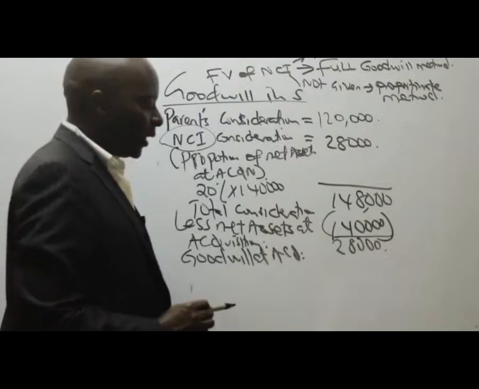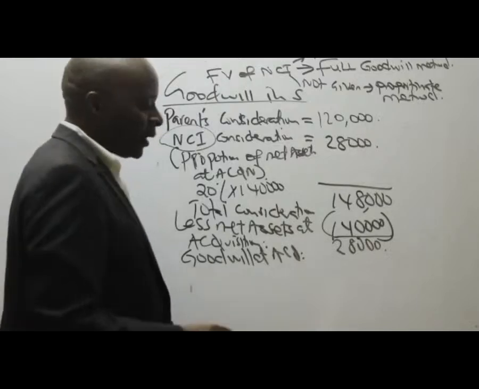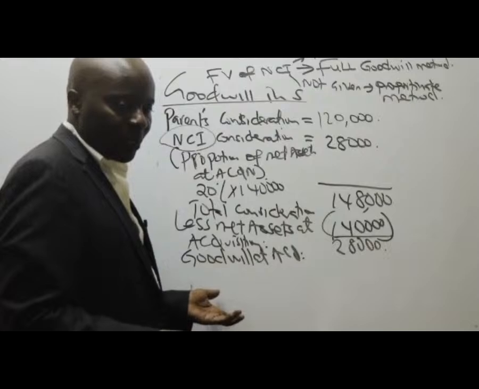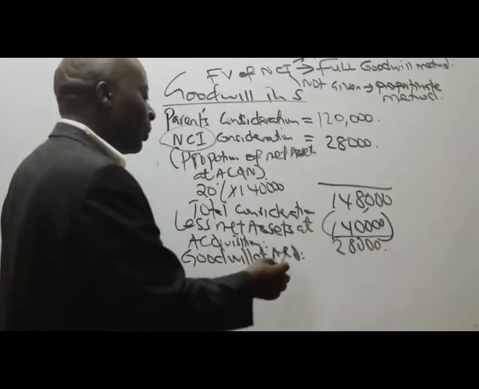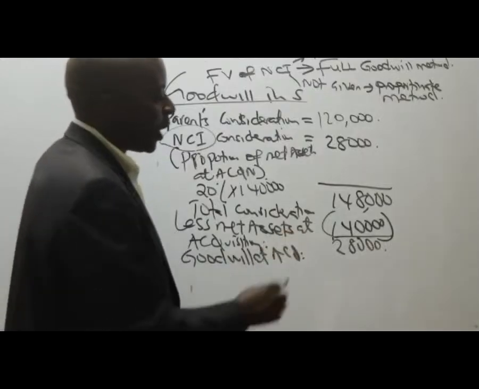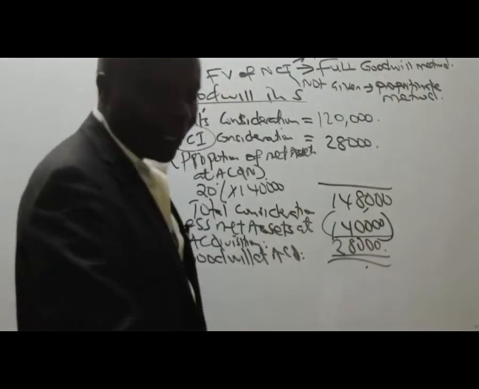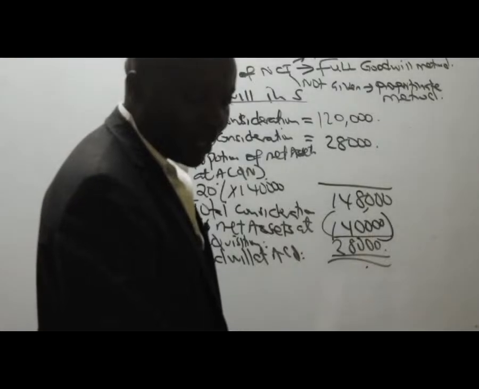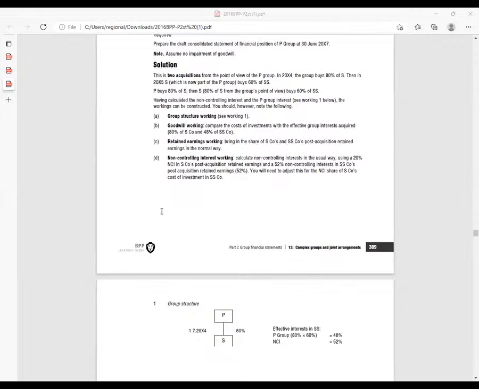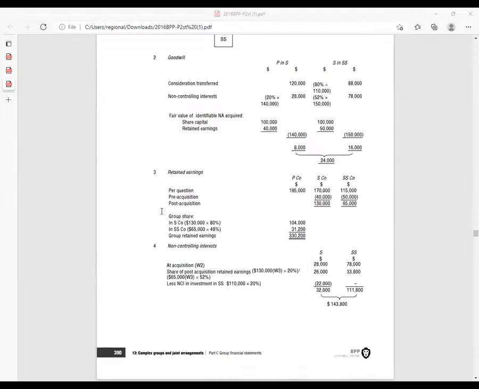All right. And then we have, of course, any impairment. There were no impairments. So this automatically also becomes the goodwill at reporting. So I can go ahead and double underline this. Very important. When you look at this, already they have the goodwill,